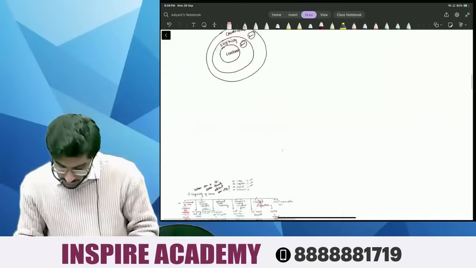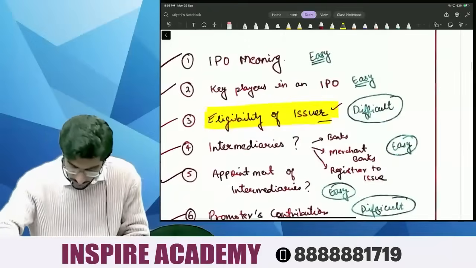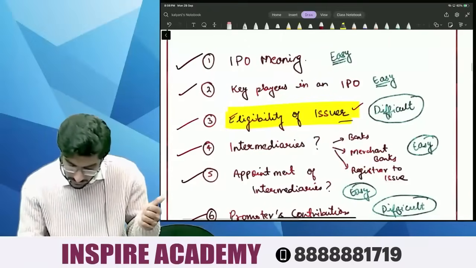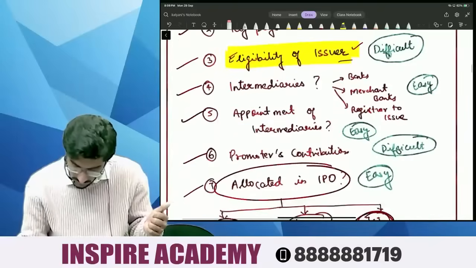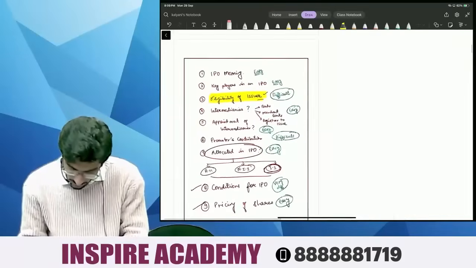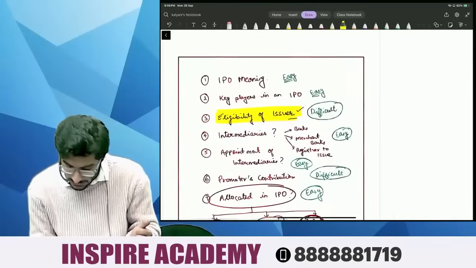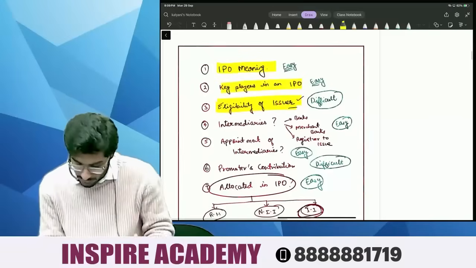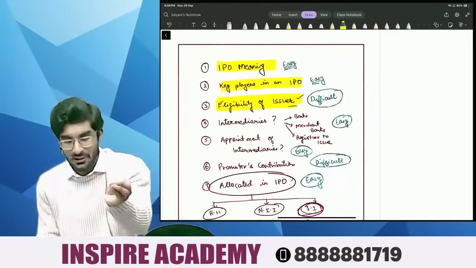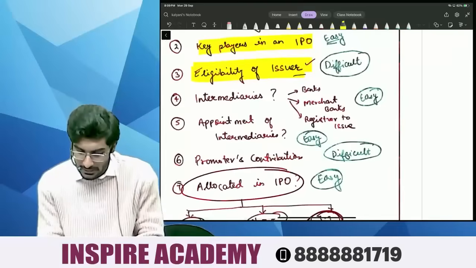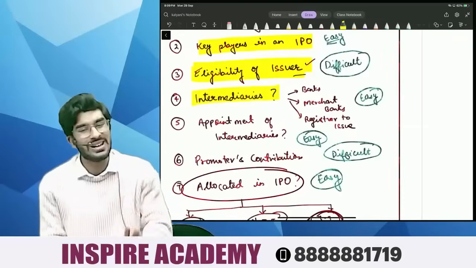Okay, so now we are done with the IPO meaning. Number 2, we are done with the key players in an IPO. We are also done with the eligibility of the issuer. Now, let's understand the last topic of today's lecture.